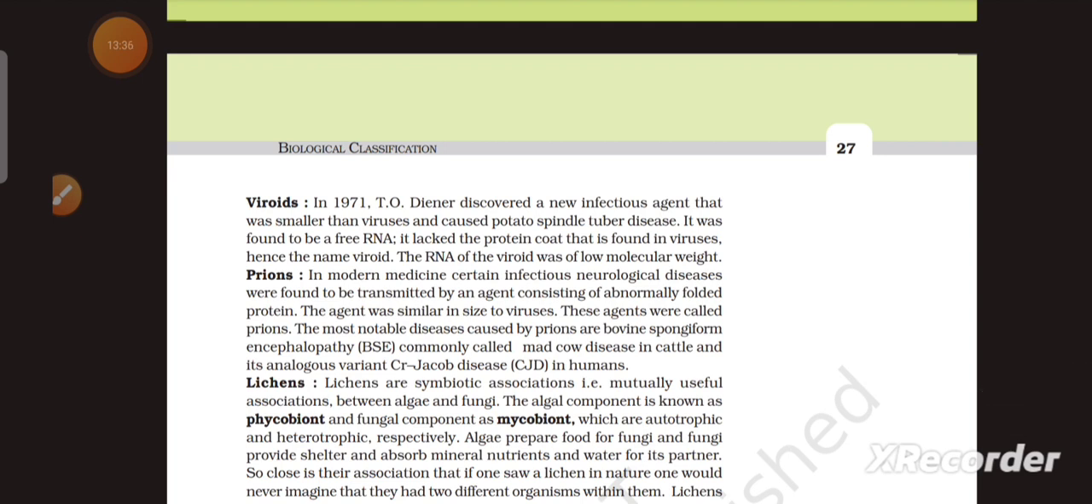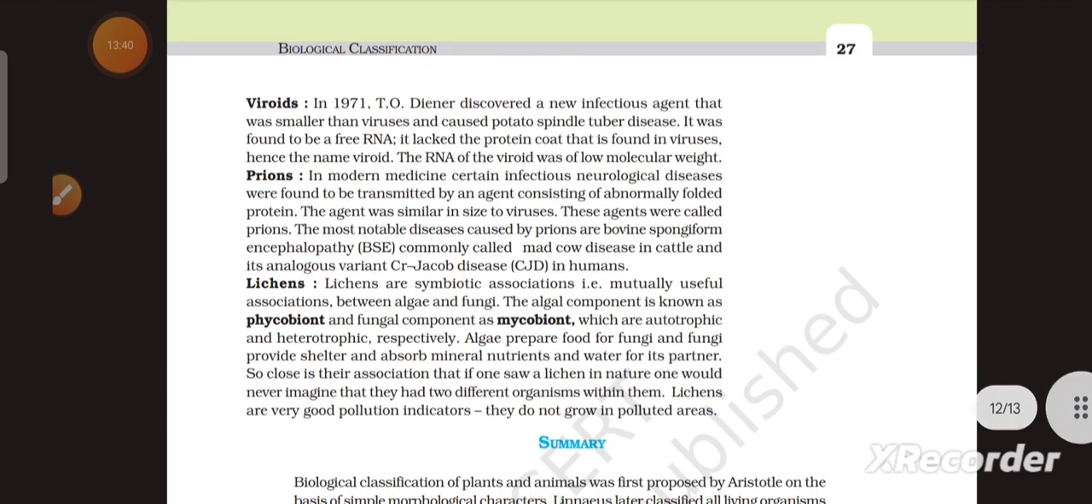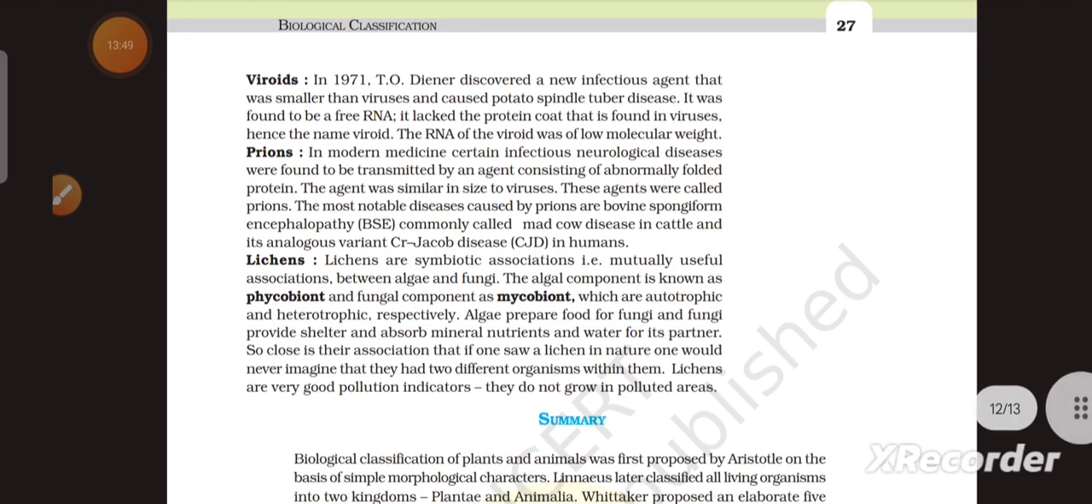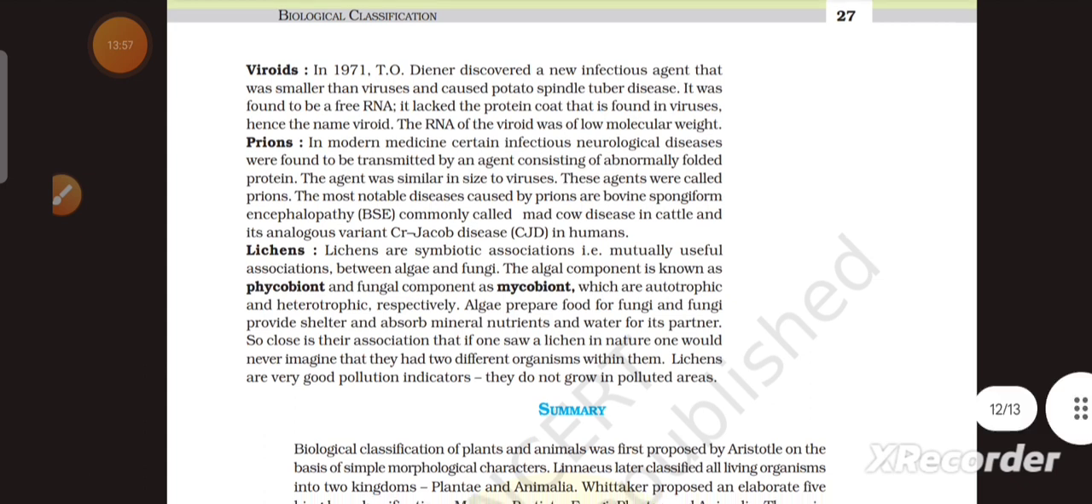Viroids. In 1971, T. O. Diener discovered a new infectious agent that was smaller than virus and caused potato spindle tuber. It was found to be a free RNA. It lacked the protein coat that is found in viruses, hence the name viroid. The RNA of the viroid was of low molecular weight.